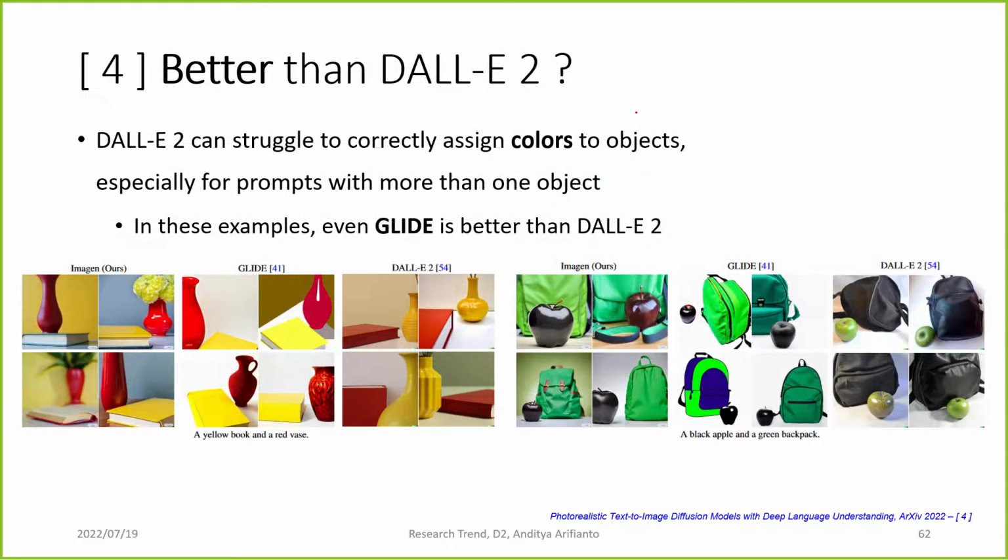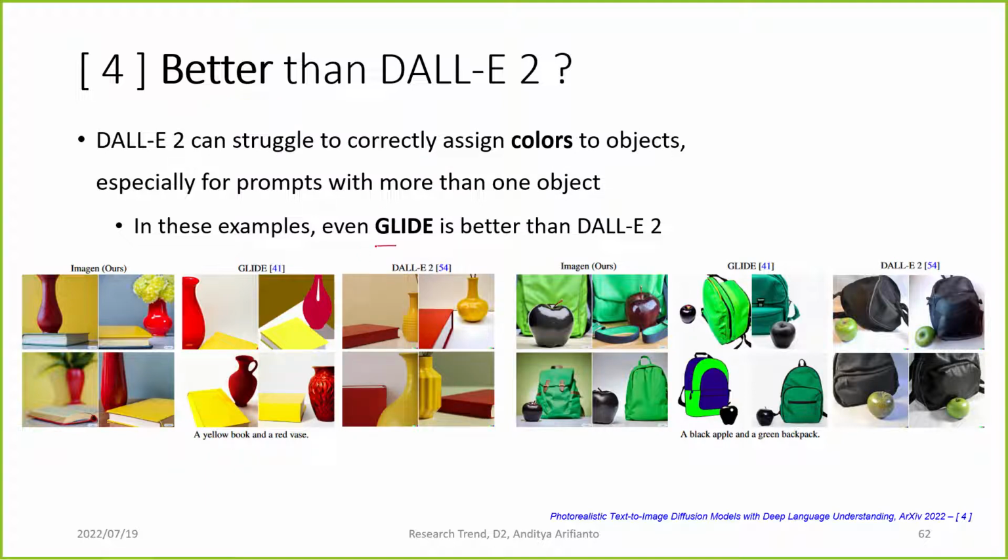And from that benchmark, they say that Imagen is better than DALL-E 2, where DALL-E 2 can struggle to correctly assign color to objects, especially when there is more than one object. For this example, the text is a yellow book and a red vase. DALL-E sometimes miscolors the objects.